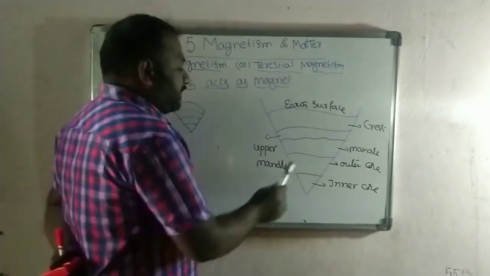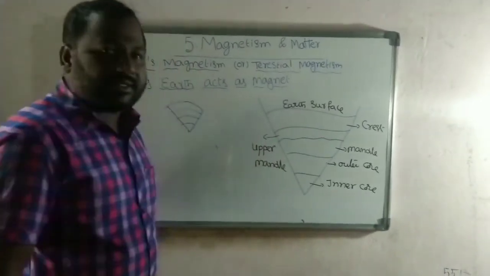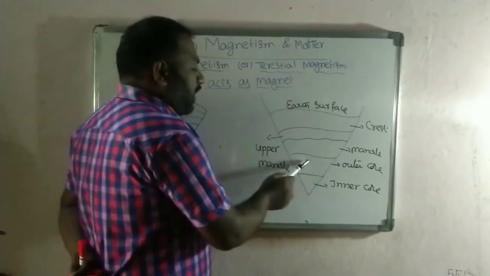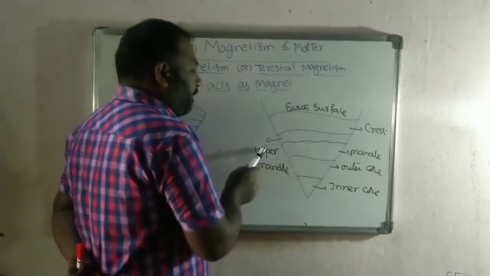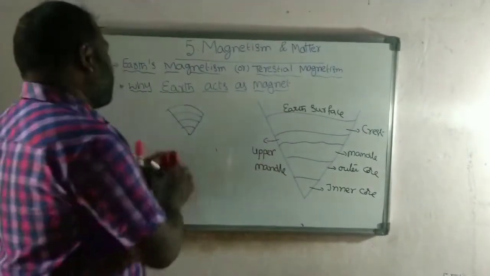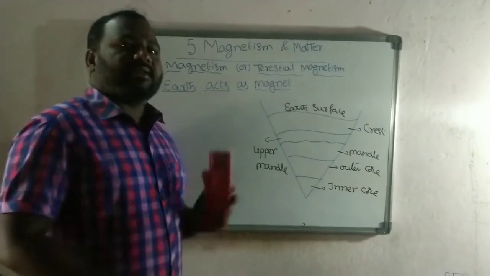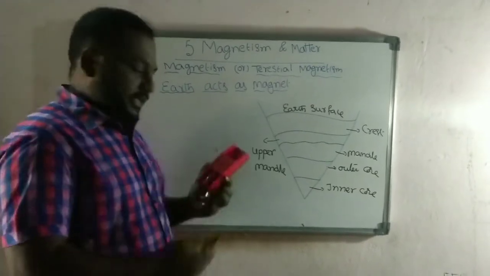These are the layers from the center of the Earth to the surface: inner core, outer core, mantle, upper mantle, and crust, which is the surface of the Earth. Now, why can Earth act as a magnet?